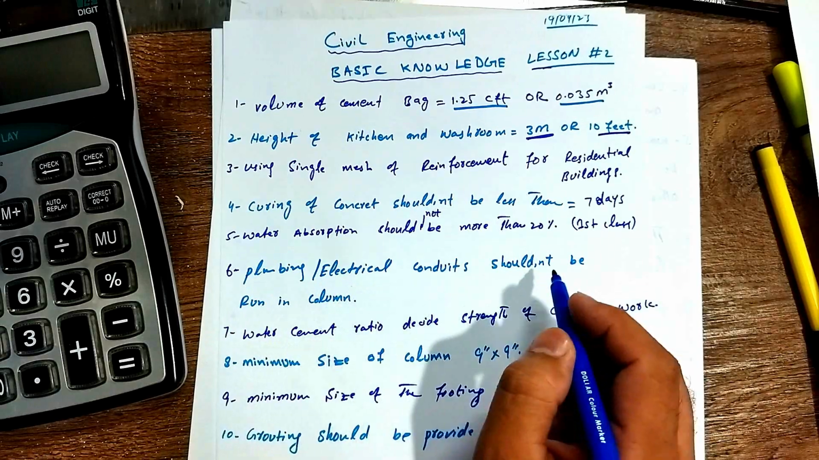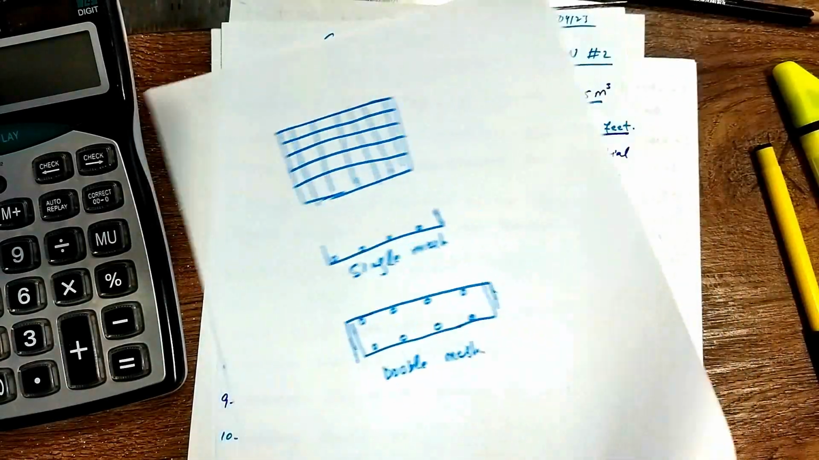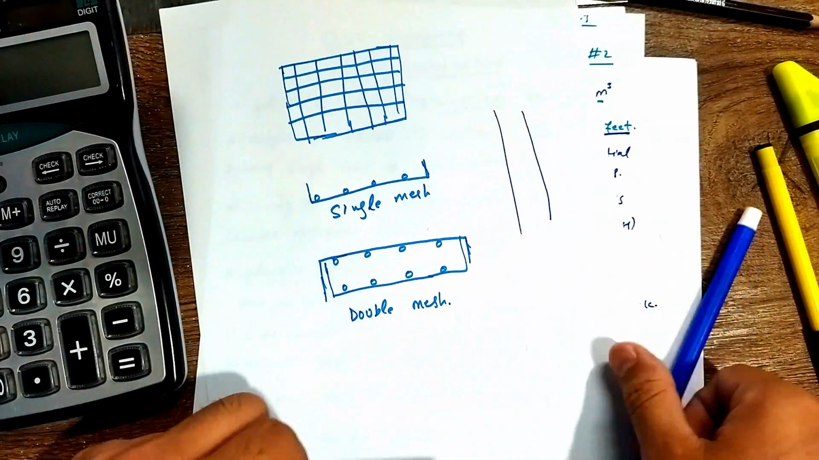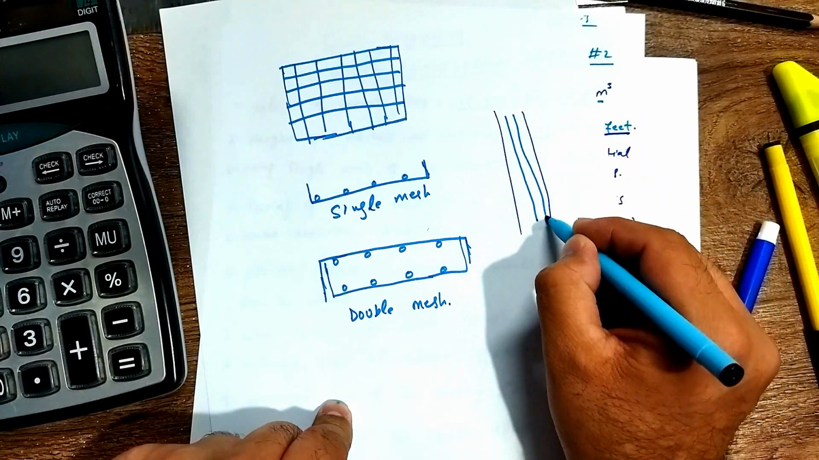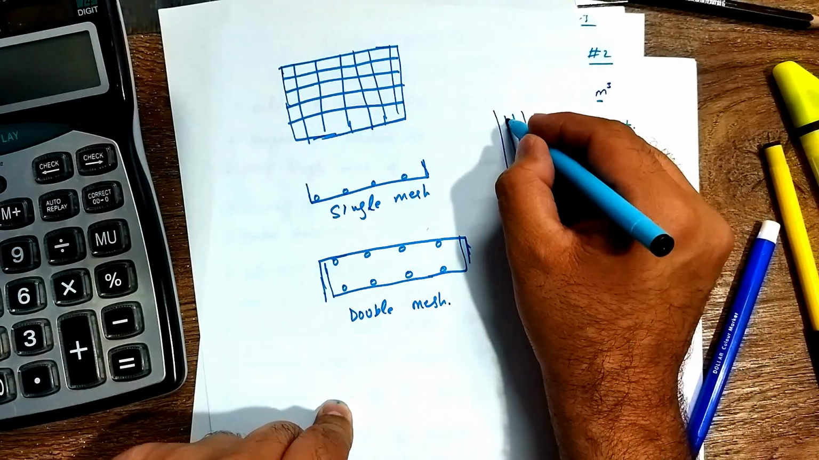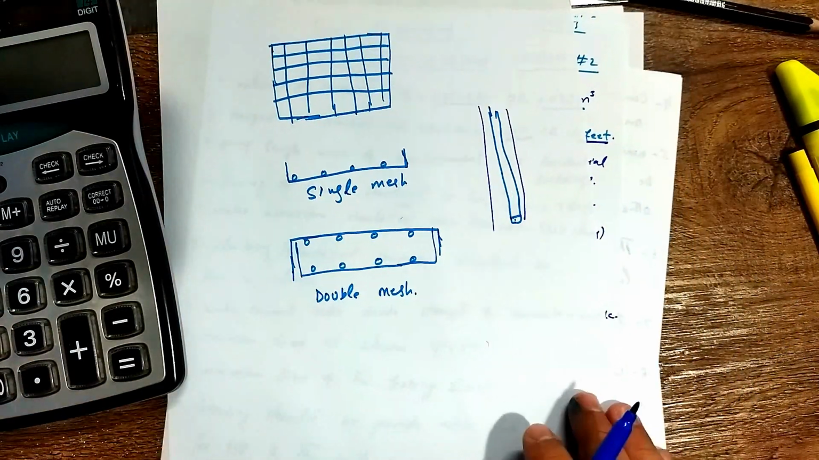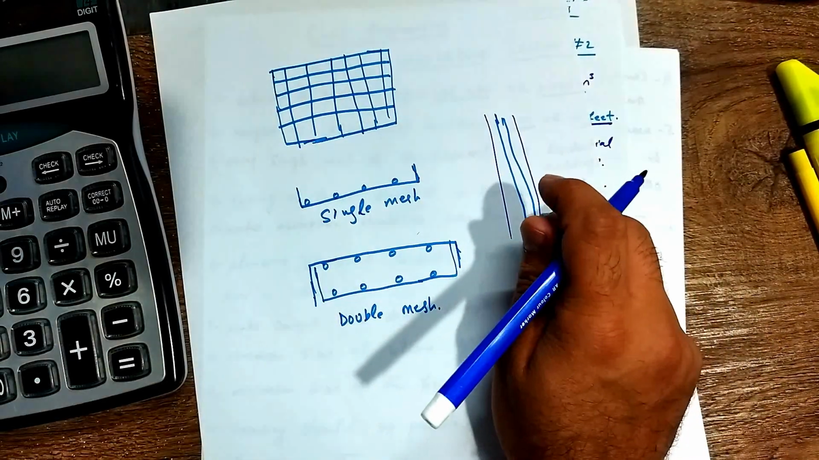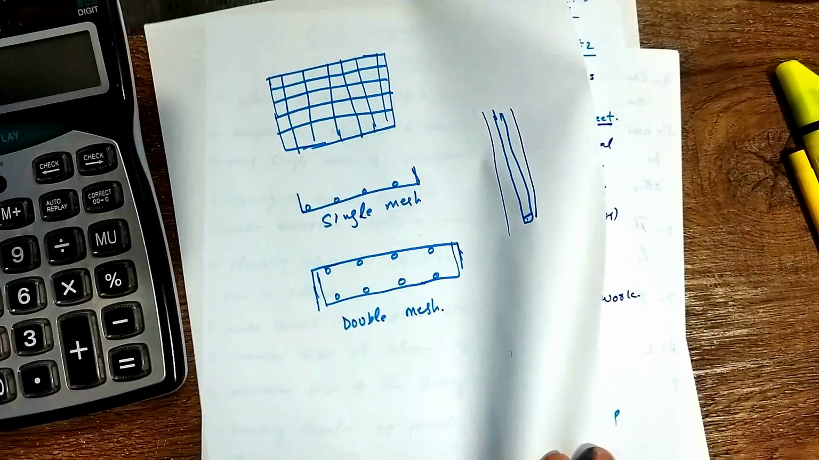Plumbing or electrical conduit should not be run in a column. Mostly you can see in the columns of residential buildings a lot of people make the mistake of using PVC conduit pipe for drainage in the column, or electrical conduits for wiring purposes. So this is not allowed from an engineering point of view. You are going to weaken your RCC column.